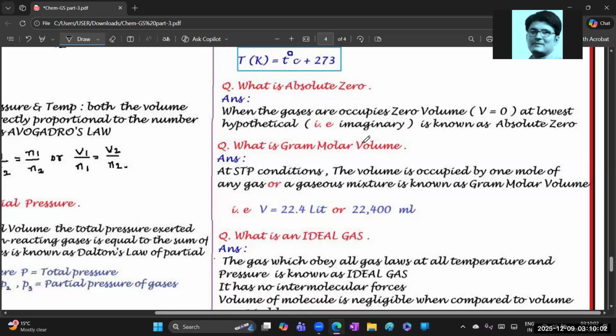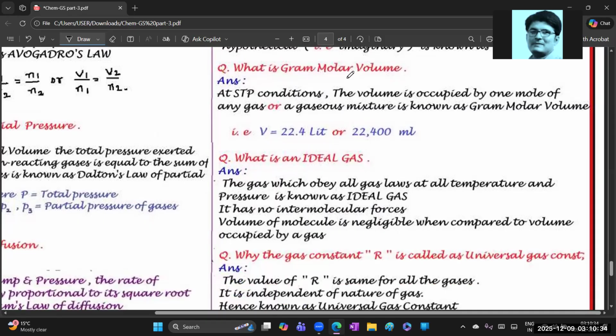But generally at STP conditions any gas can occupy how much volume? 22.4 liter volume, that is given below, the gram molar volume. But if you hypothetically imagine, whenever the volume is zero, that temperature for any gas is known as absolute zero. That's it. Simple.